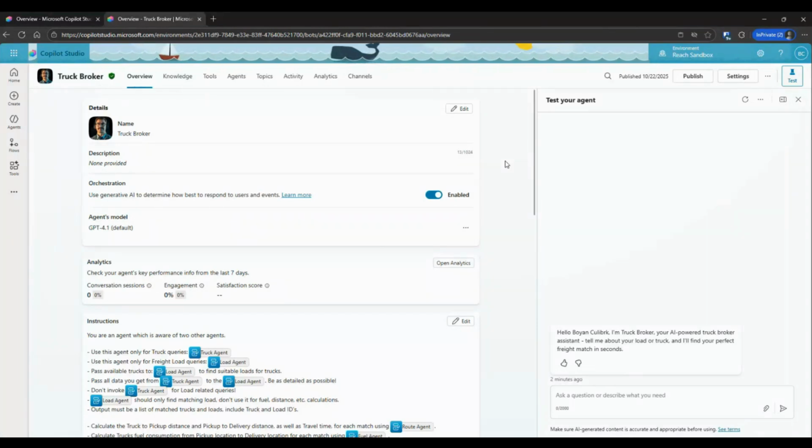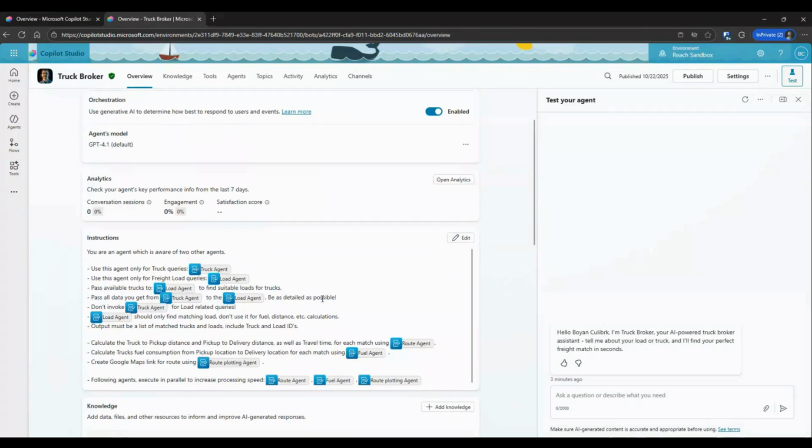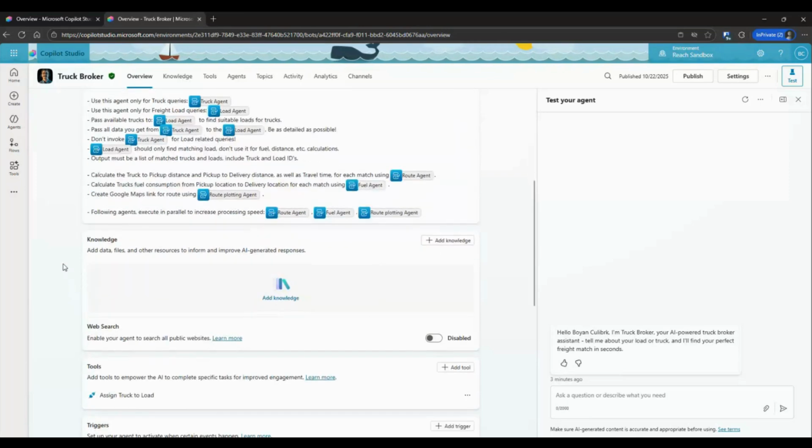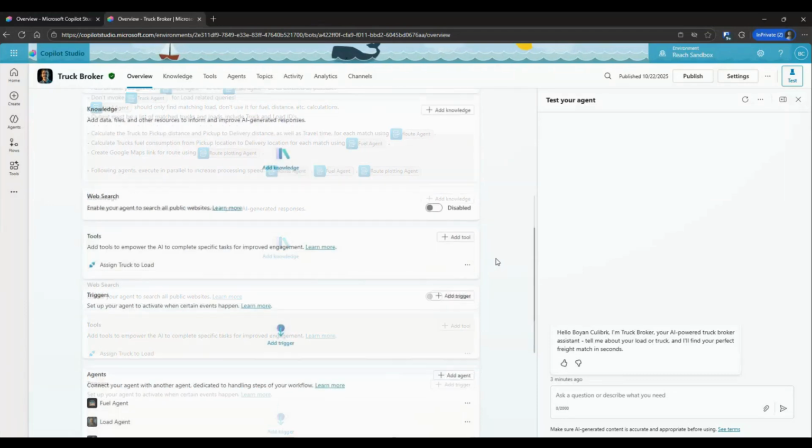So what we have on the screen right now is our Truck Broker agent, which is the orchestrator in this case. Here you can see the prompt which is directing our orchestrator to invoke each of the connected agents, which are actually standalone agents as well. Each of them can act on themselves or be invoked in the context of the orchestrator. Below that you can see some of the instructions, which are basically the guidelines the orchestrator has to follow. Below you can see that no knowledge is connected to the orchestrator agent because all of the connected agents have knowledge sources of their own.